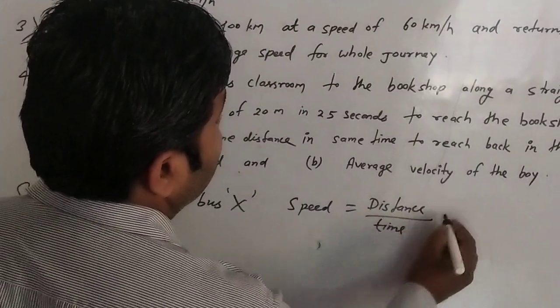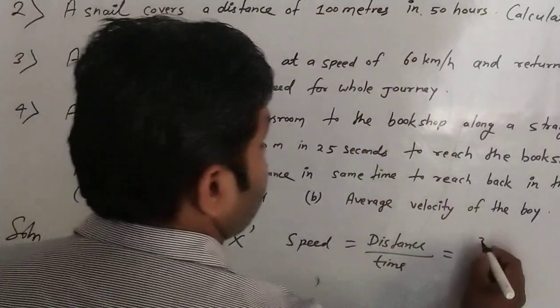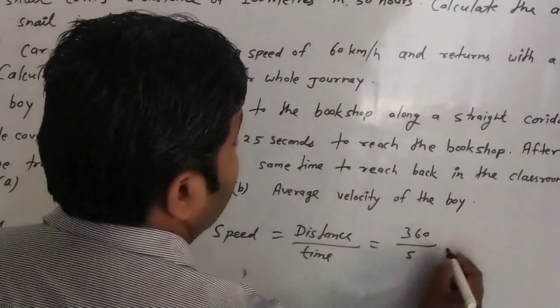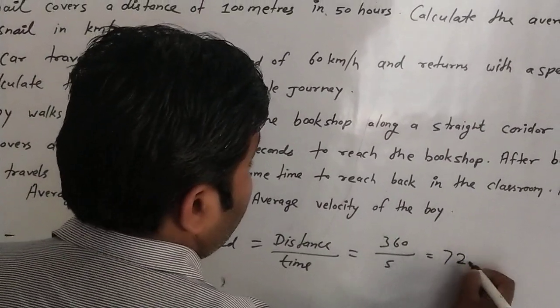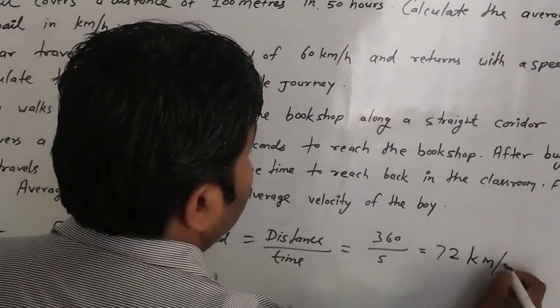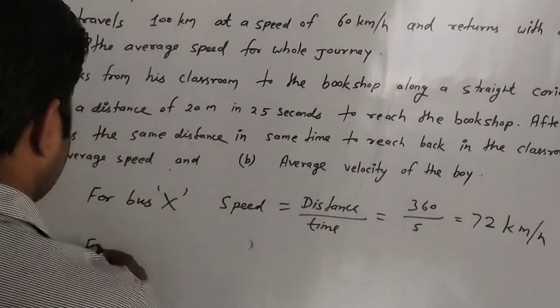Then distance given for bus X is 360 and time is 5. When we solve it, we will obtain 5 times 7 is 35 and 5 times 2 is 10. That is 72 km per hour. For bus Y,